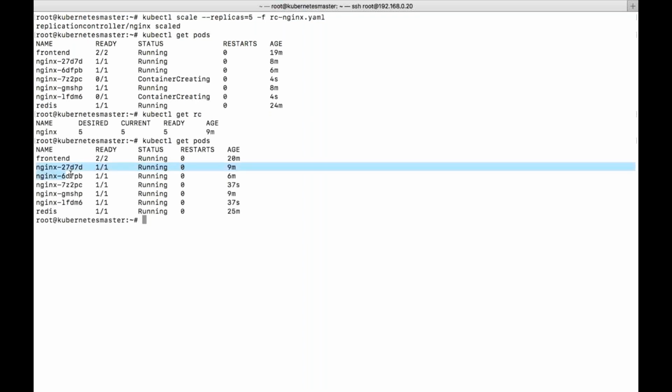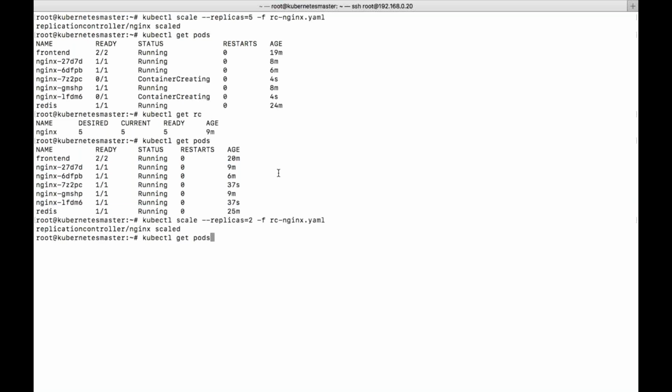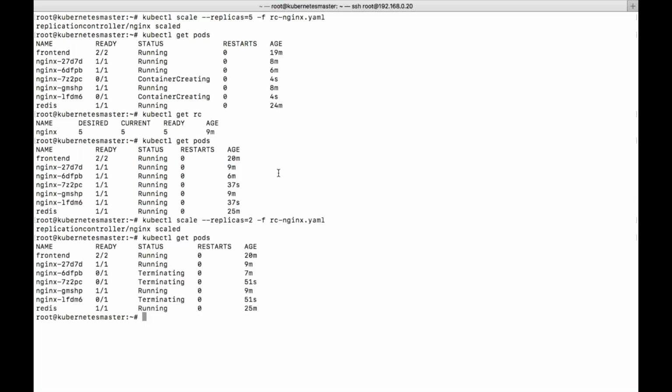If you want, you can decrease it. I will run with 2. So now it will reduce it to 2. You can see it is terminating the additional pods which we have. So it will ensure that only 2 pods are running. If it is running more than 2, it will try to delete it automatically.